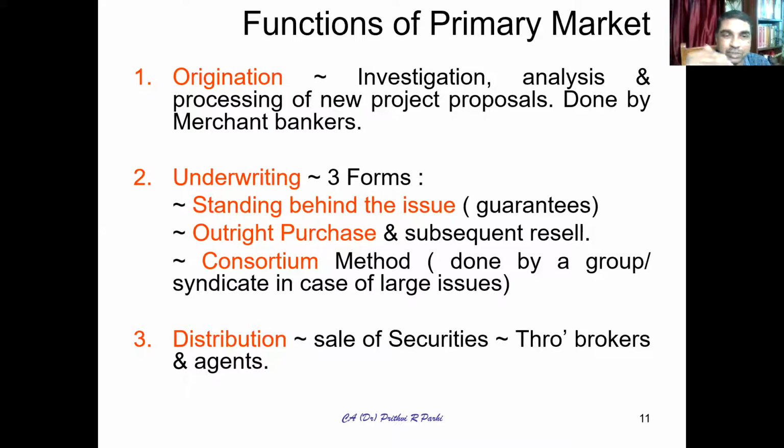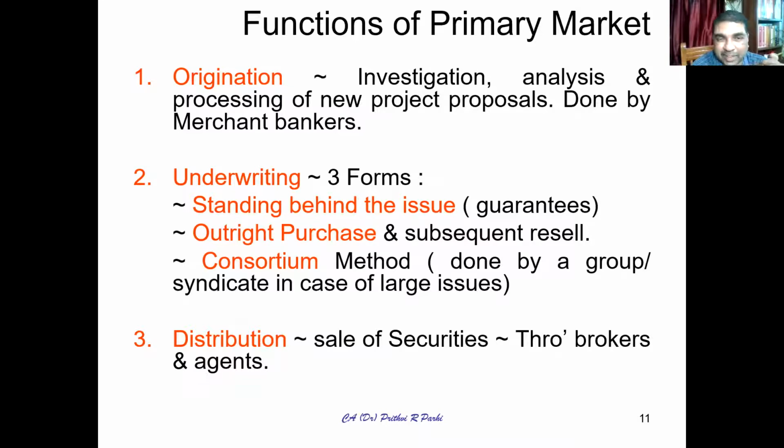How does underwriting happen? One process is standing behind the issues. That means the issue will be made as it is, but there is an underwriter standing behind the issue. In case the securities are undersubscribed, then the underwriter will subscribe the remaining securities. He's just standing behind this. If they are subscribed or oversubscribed, no issue. But in case it is undersubscribed, the underwriter who has given the guarantee will come into the picture. Till that time, you stand behind this. That is one kind of underwriting.